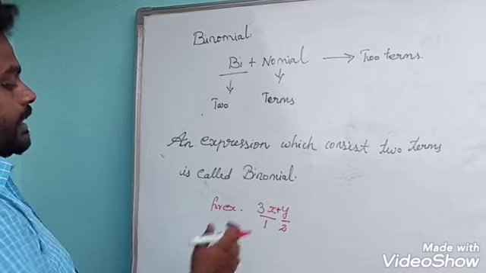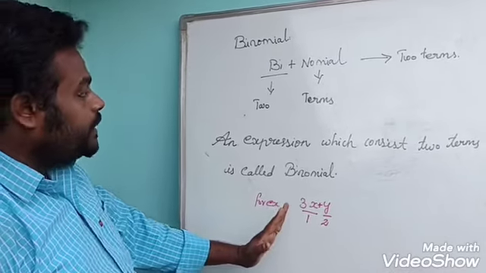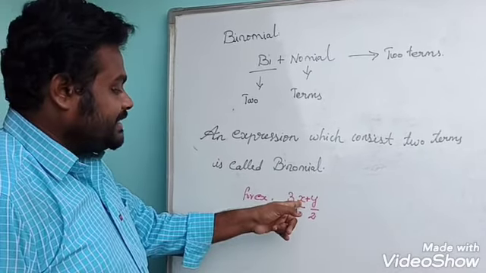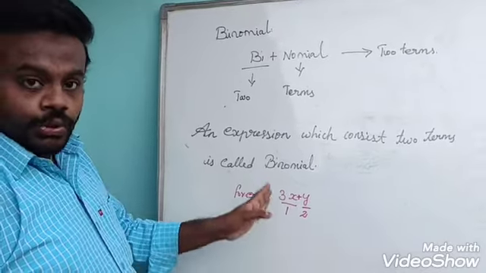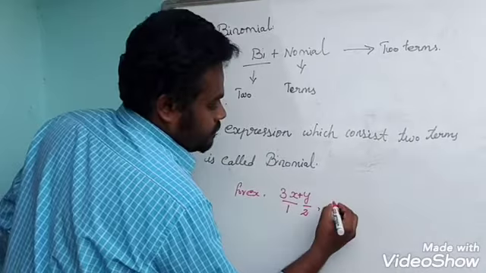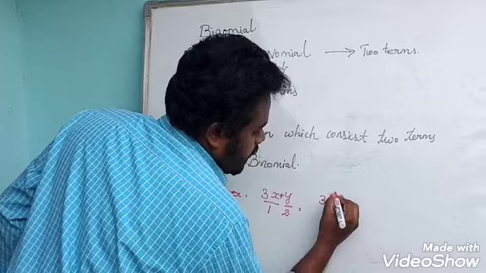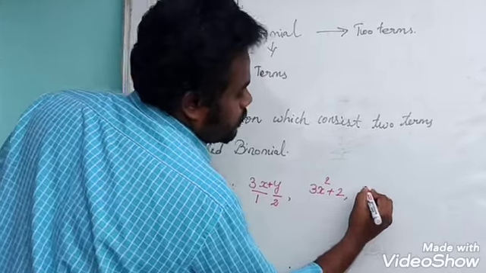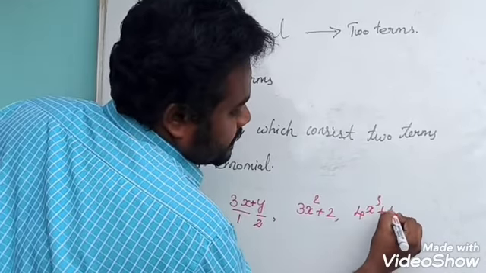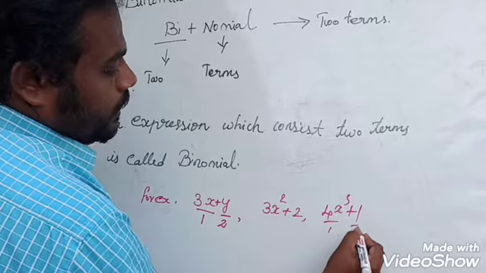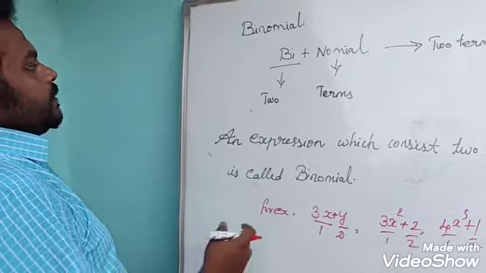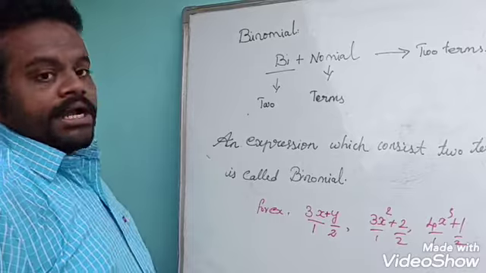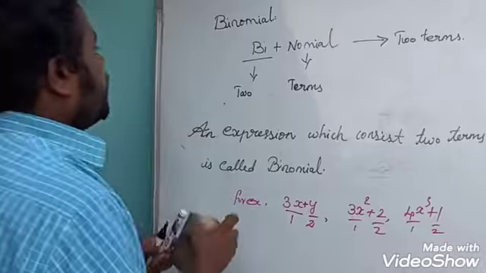Here x is one variable and y is another variable, but we say it as two terms. 3x square plus 2, 4x cube plus 1: these all have two terms. So these are examples for binomial.